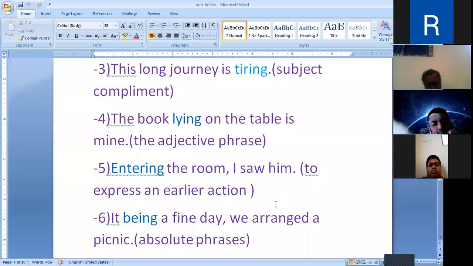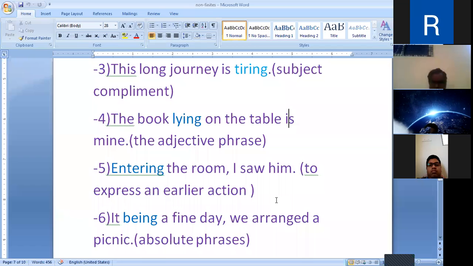Seeing the lion, the man ran. Seeing the lion is the earlier action. The man ran, the next action. So the earlier action is expressed by the present participle seeing. Next example: finding none in the class.